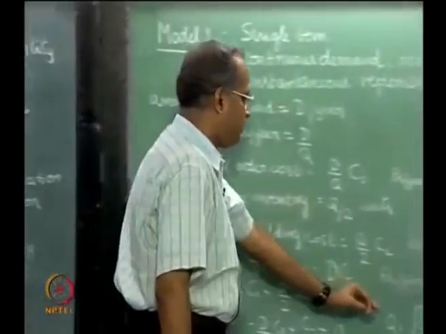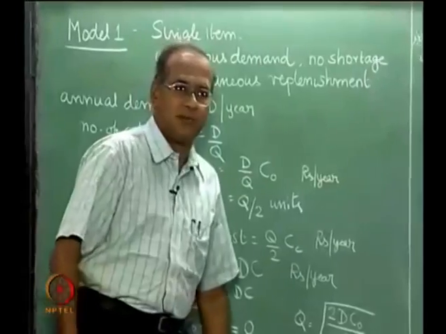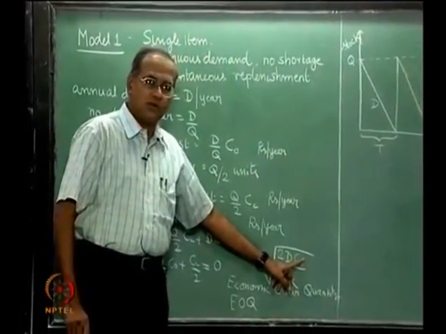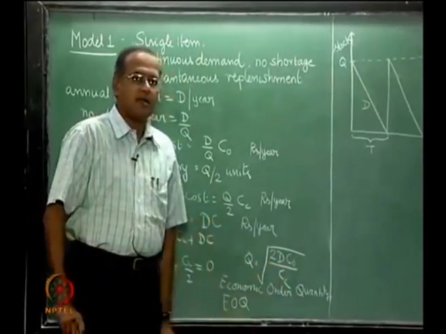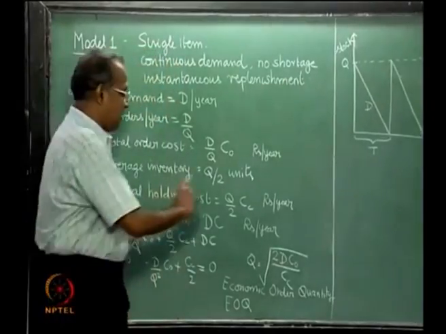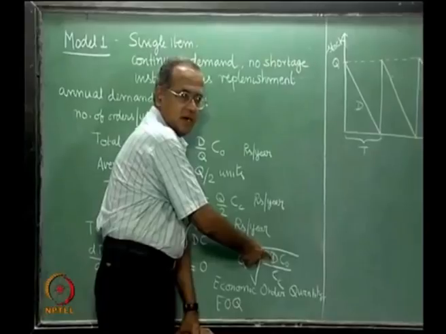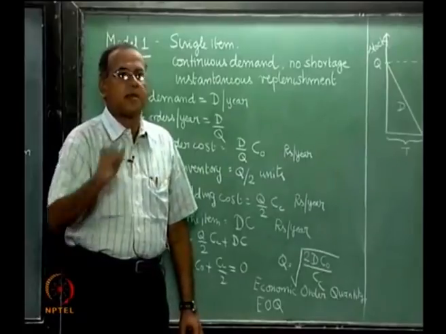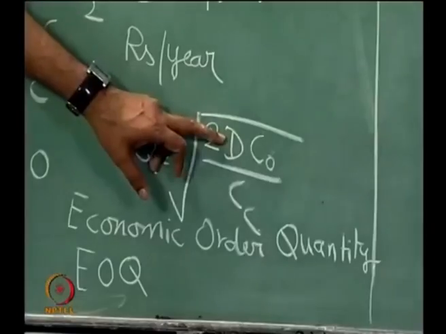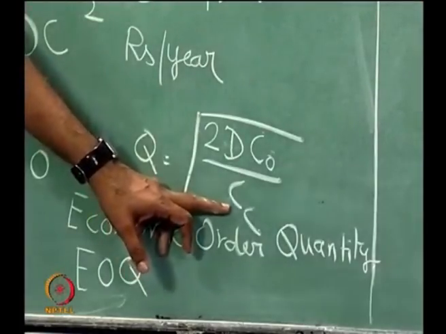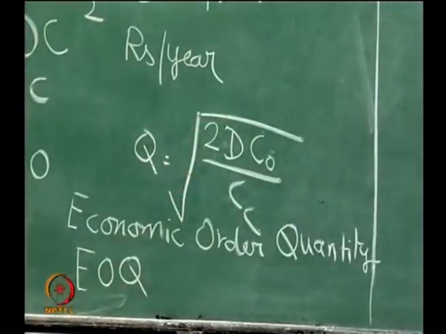So in this formula of q equal to plus root of 2 D C naught by C C, D is known, which is the annual demand, C naught is known, which is rupees per order, C C is rupees per unit per year. What is very important is that if D is annual demand, which is demand per year, then C C should be defined as rupees per unit per year. If D is defined as month, then C C should also be defined as so many rupees per unit per month. So, D and C C should have the same time period in their unit of measurement.